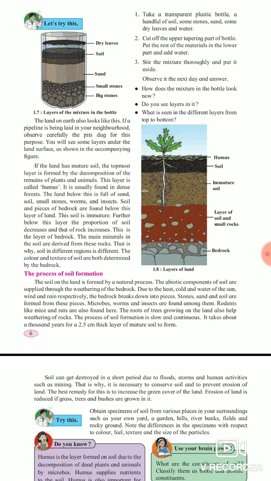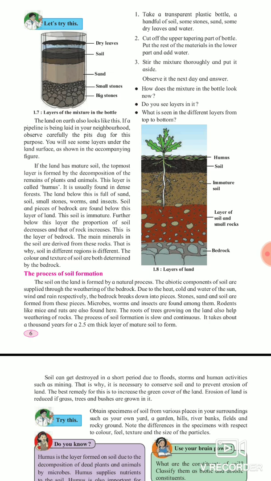So the uppermost layer is humus. If the land has a mature soil, the uppermost layer is formed by the decomposition of the remains of plants and animals. This layer is called what? Humus. That black soil in which plants are grown and farming is done is called humus, which is formed with the help of decomposition of leaves of plants and animal waste.